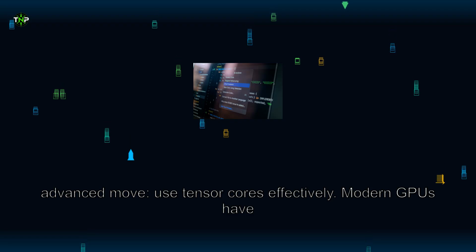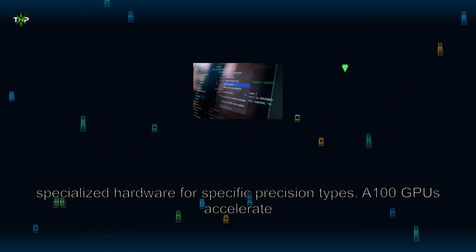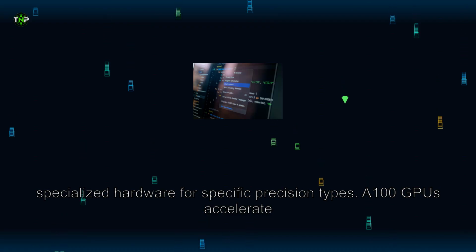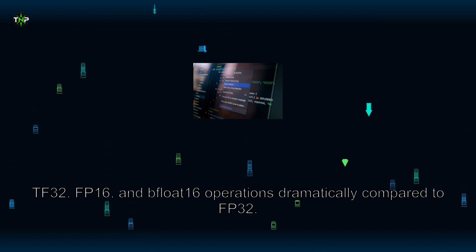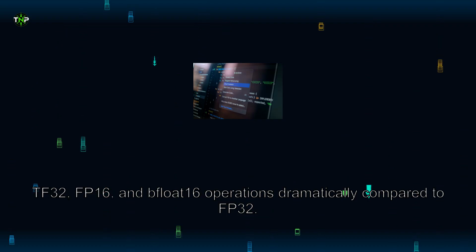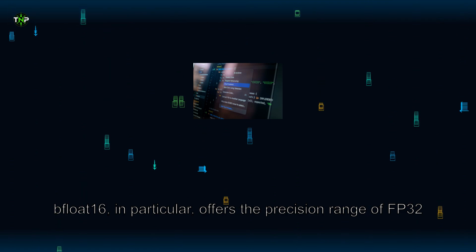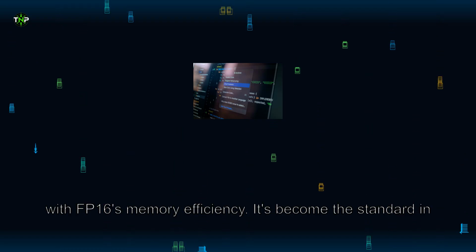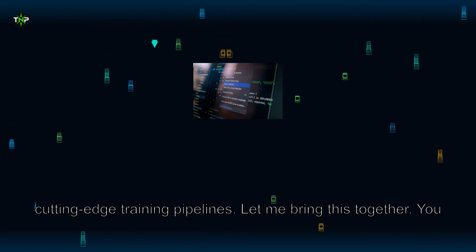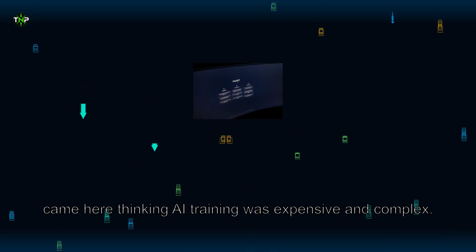One final advanced move: use tensor cores effectively. Modern GPUs have specialized hardware for specific precision types. A100 GPUs accelerate TF32, FP16, and Float16 operations dramatically compared to FP32. Float16, in particular, offers the precision range of FP32 with FP16's memory efficiency. It's become the standard in cutting-edge training pipelines.